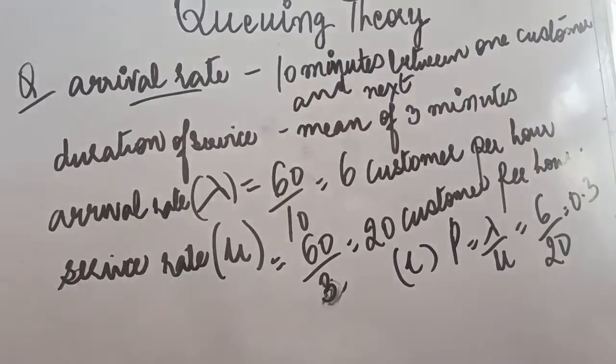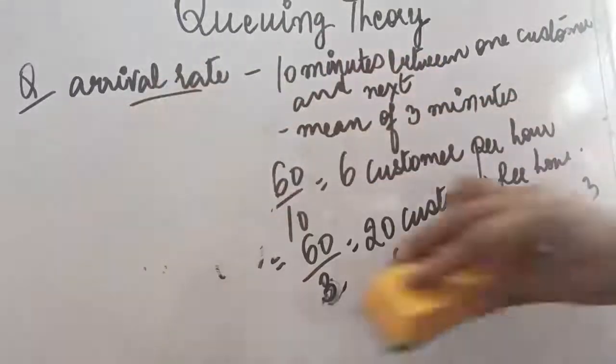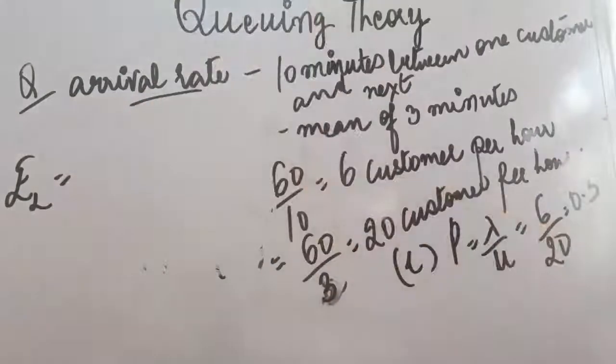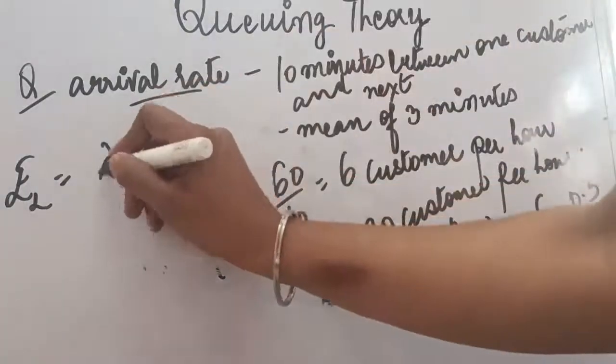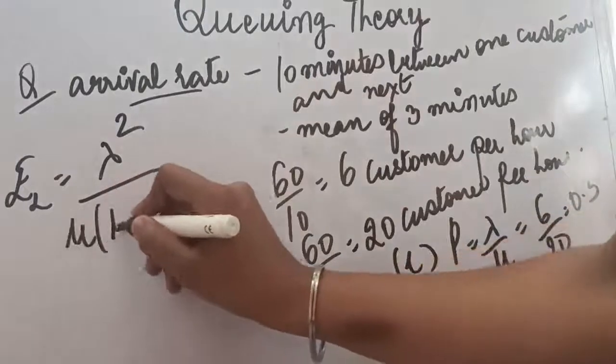Likewise in this question it has been asked, find out the queue length. So you can see from your corresponding formula, how we denoted the queue length, the number of customers in the queue. That was the queue length, that is EL. So we will put the formula for EL here, queue length. Whatever will be asked, you can just solve that. So the formula for EL was lambda square divided by mu into mu minus lambda.